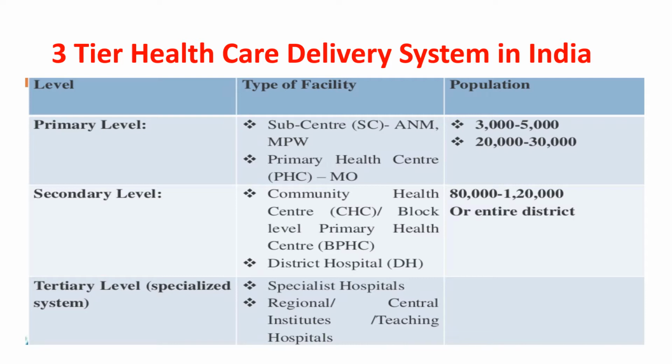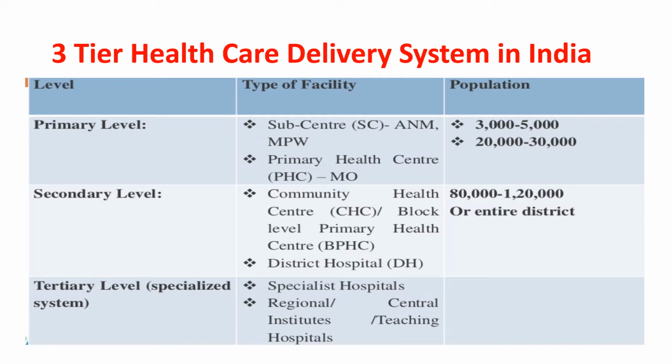The secondary level is the particular level of care which we will be talking of at length, that is the block primary health centers or community health center, as it's sometimes also called. Apart from this, the district hospital also belongs to the secondary level of care, and these usually cater to a population of 80,000 to more like 120,000, and a district hospital is supposed to cater to the entire district.